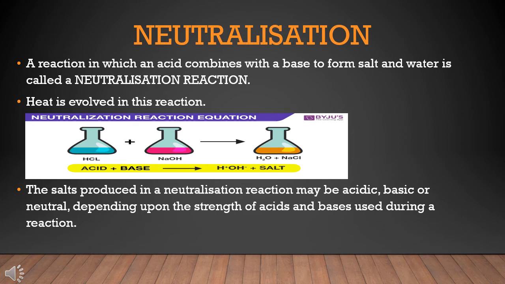This type of reaction is called neutralization reaction. In a neutralization reaction, heat is evolved and a new substance called salt along with water is produced. So, a reaction in which an acid combines with a base to form salt and water is called neutralization reaction. The salt produced in a neutralization reaction may be acidic, basic or neutral depending upon the acids and bases used during a reaction. For example, if acid used in neutralization reaction is stronger than a base, then the salt which is produced will be acidic in nature.